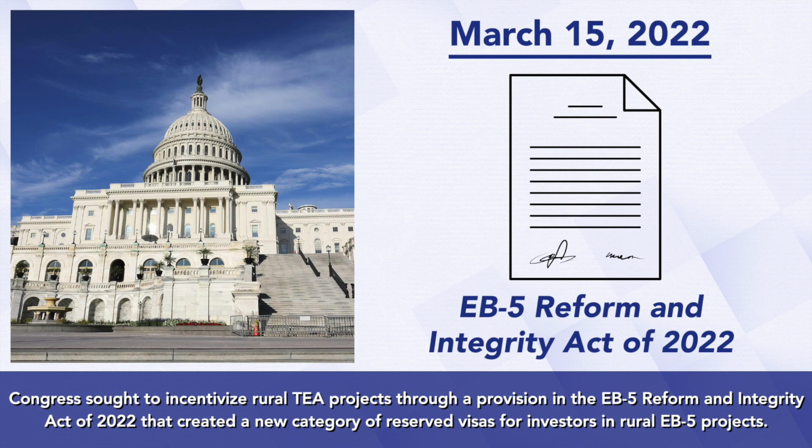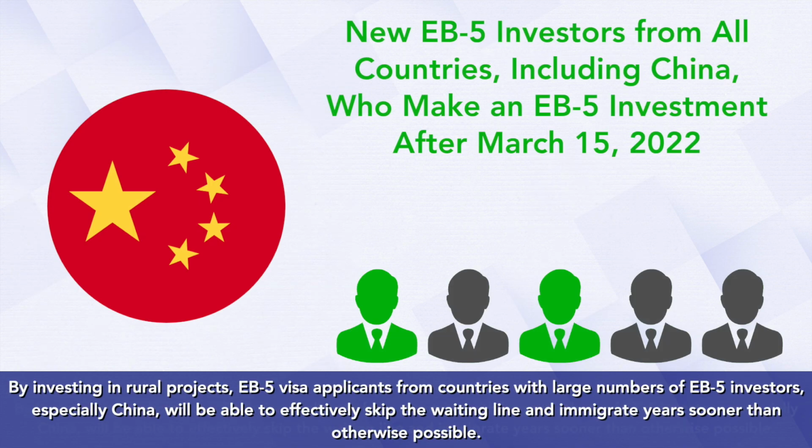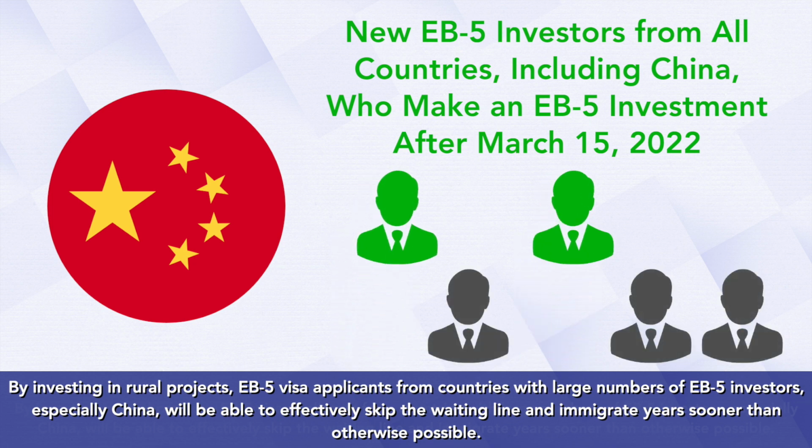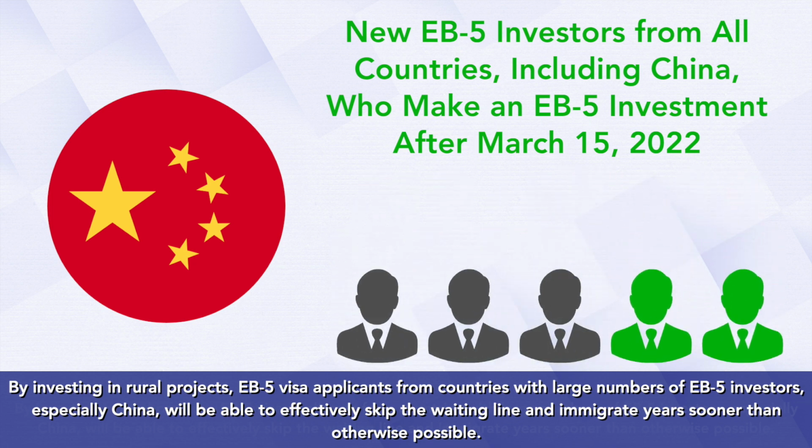Congress sought to incentivize rural TEA projects through a provision in the EB-5 Reform and Integrity Act of 2022 that created a new category of reserved visas for investors in rural EB-5 projects. By investing in rural projects, EB-5 visa applicants from countries with large numbers of EB-5 investors, especially China, will be able to effectively skip the waiting line and immigrate years sooner than otherwise possible.